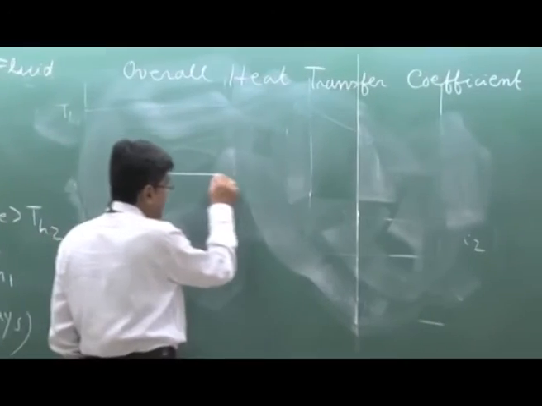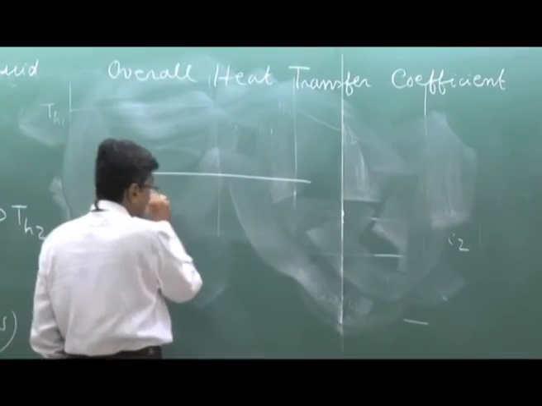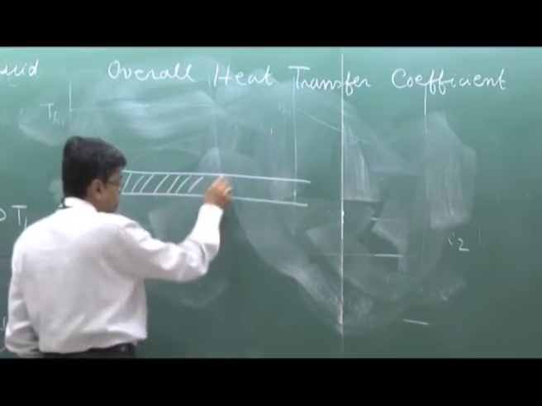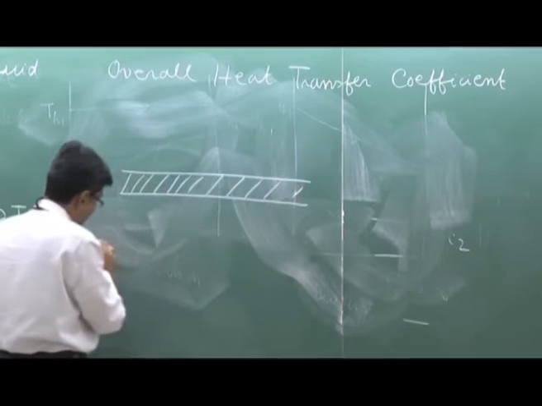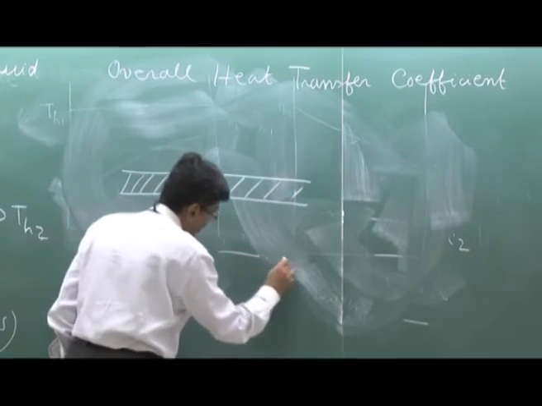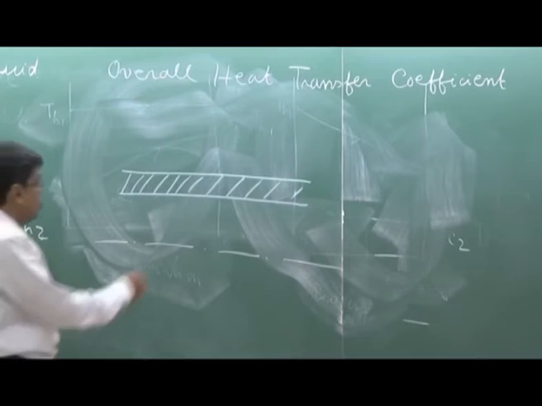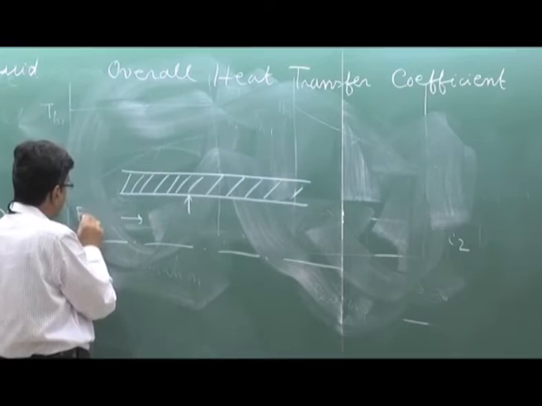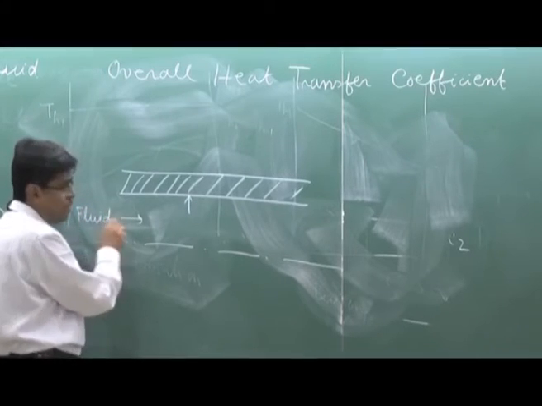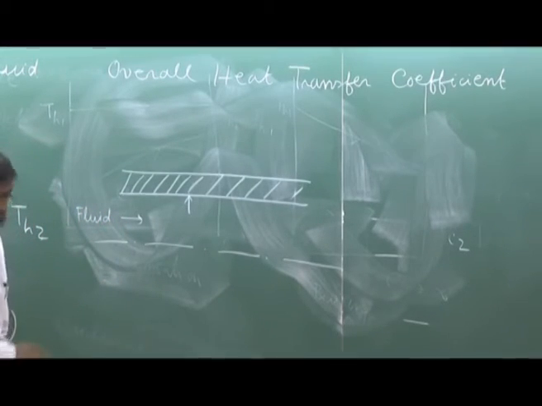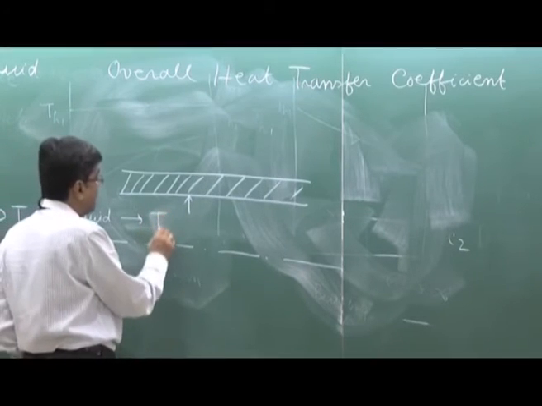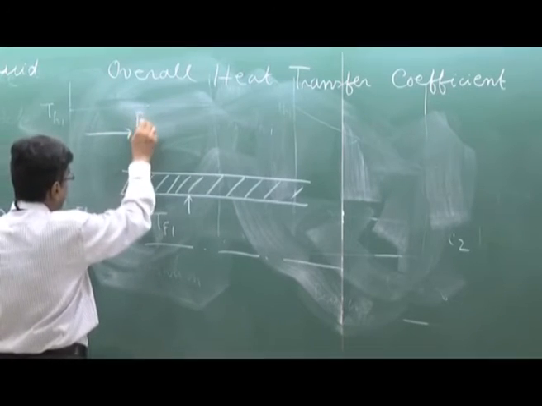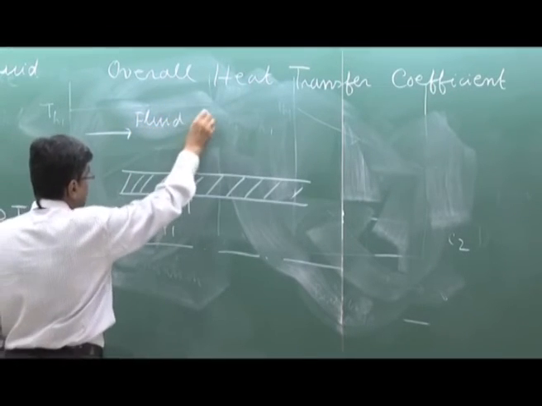Let us consider this case again, what we read earlier, that there is a pipe. I am drawing the symmetric part from the axis, which has a fluid flowing through this pipe. Simply going back to the first few introductory lectures of heat transfer, fluid at a temperature of TF1, and there is another fluid flowing outside, the ambient fluid, which is at TF2.